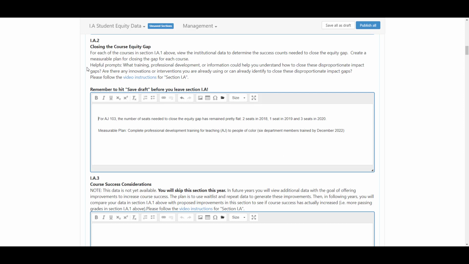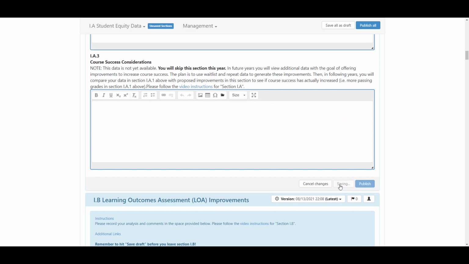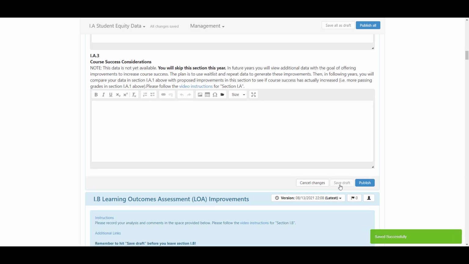For our example, we will commit to professional development for teaching people of color, with at least 6 department members completing a training by December 2022. Here is our sample response. Please hit return after you complete your response to enter another line of space within the template, and don't forget to hit Save Draft often, as there is no autosave.